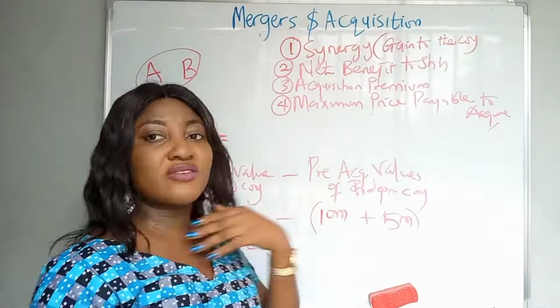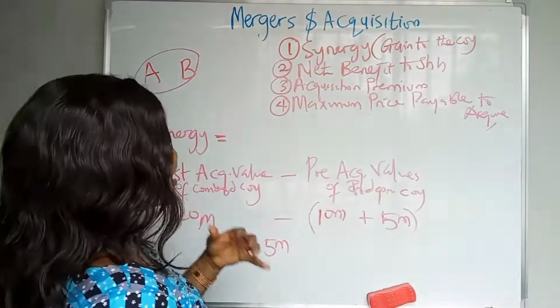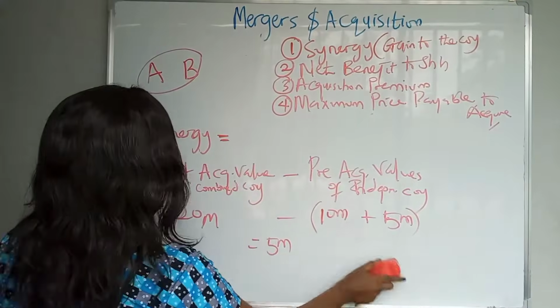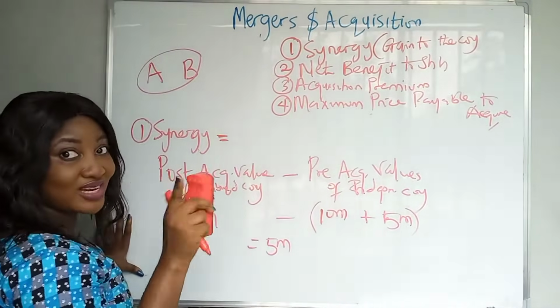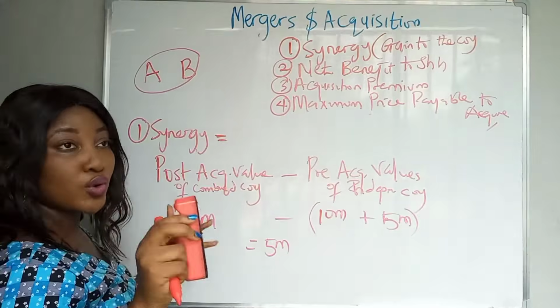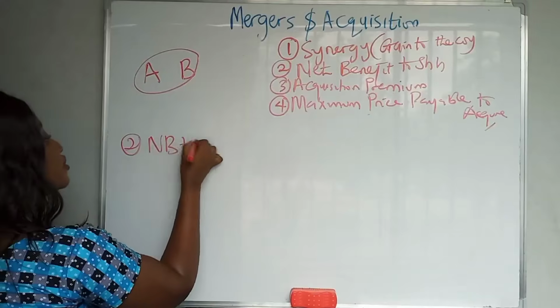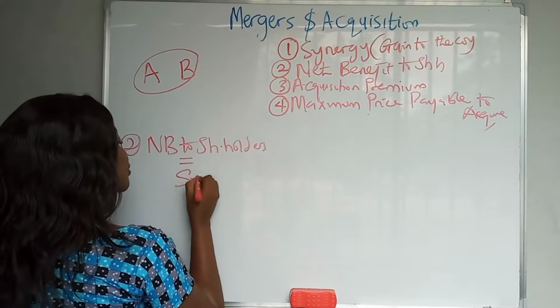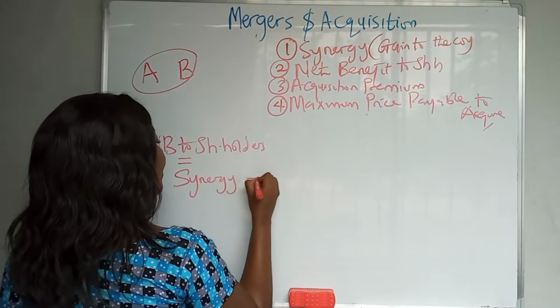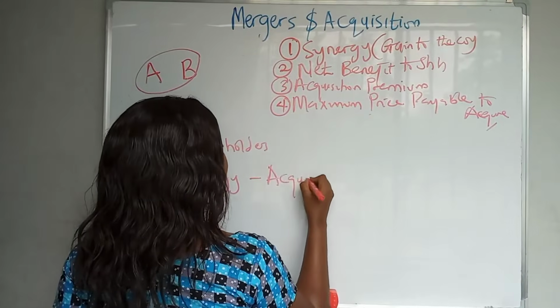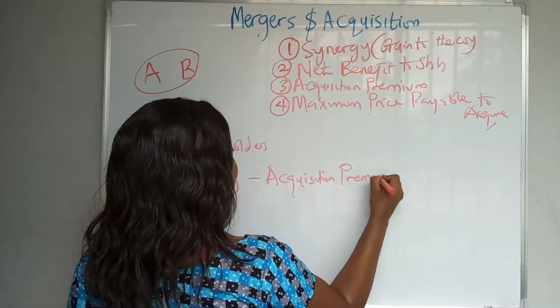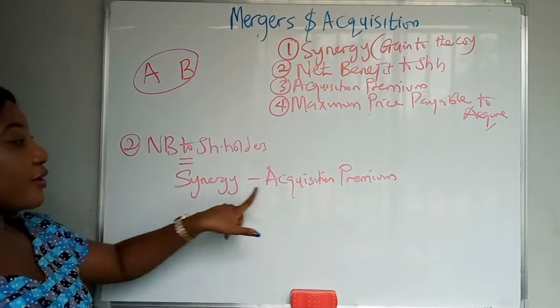Now the net benefit to shareholders is like, what's the gain to the shareholders? The company is different from its shareholders. And the formula for that, hope you guys are writing. Please write in this topic because we have 2 questions to solve. So your net benefit to shareholders, the formula is your synergy minus acquisition premium. Right? Synergy minus acquisition premium.